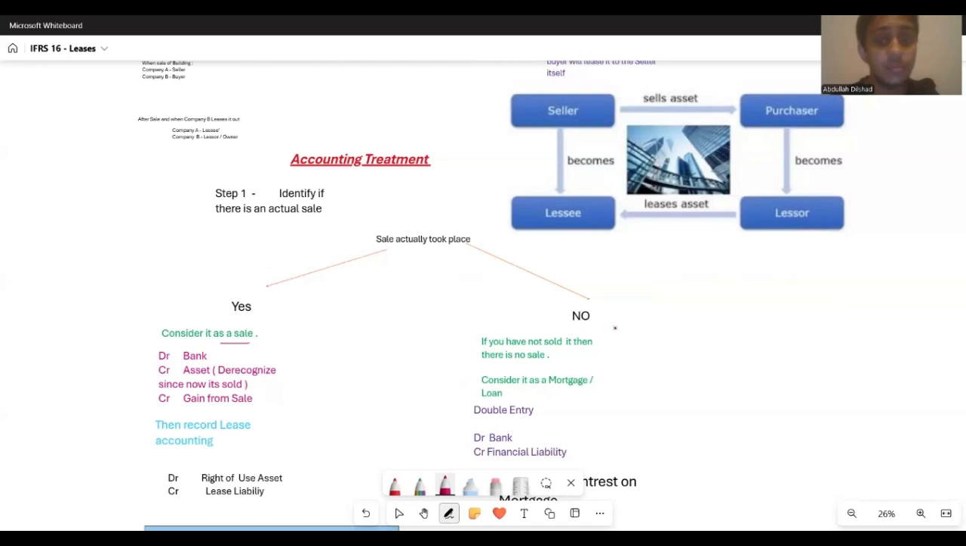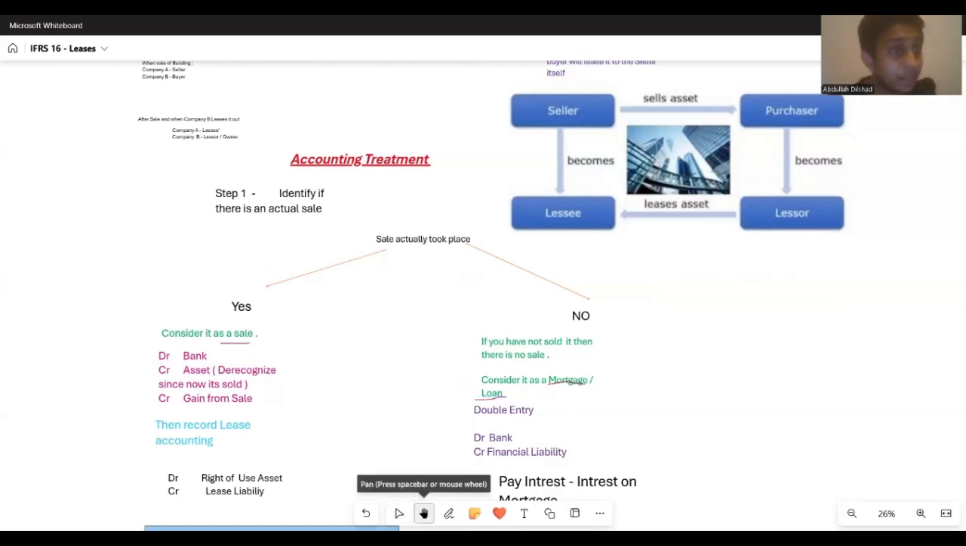Then what do we consider? We can consider that particular cash inflow as a mortgage or a loan, right? And the double entry for that would be: you're getting cash, which would be bank debit. And after that, I told you all that it's not a sale. So the credit entry would not be sale. Instead, the credit entry would be termed as financial liability. Simply consider it as you are obtaining a loan, right? So debit bank, credit financial liability.